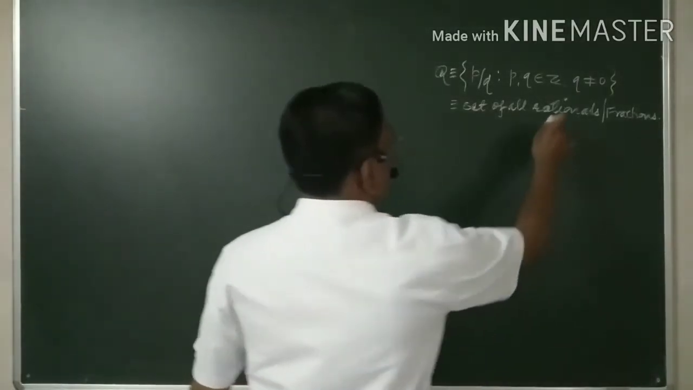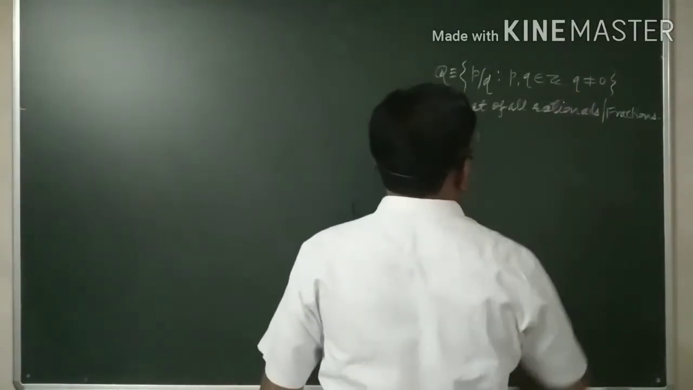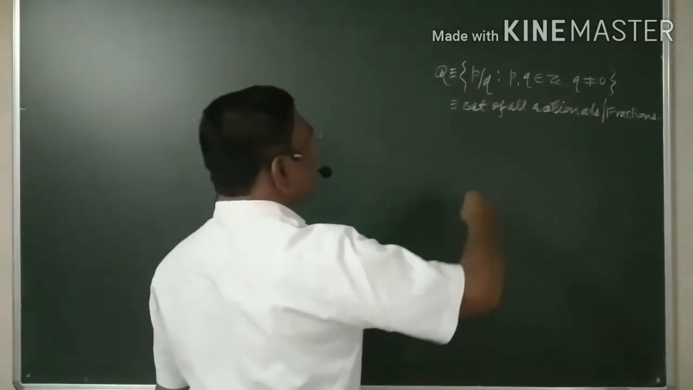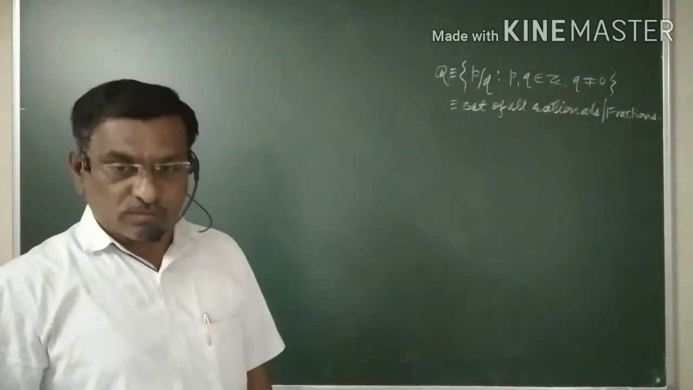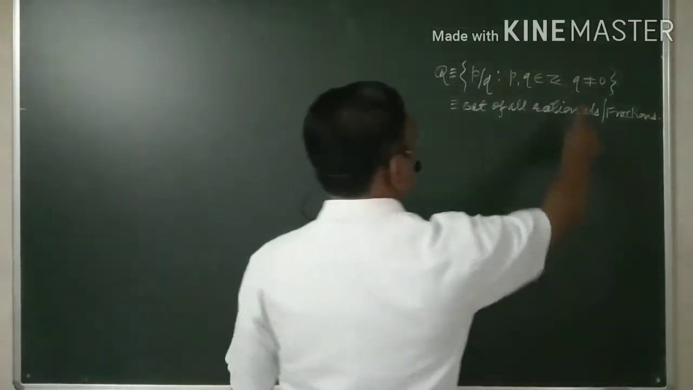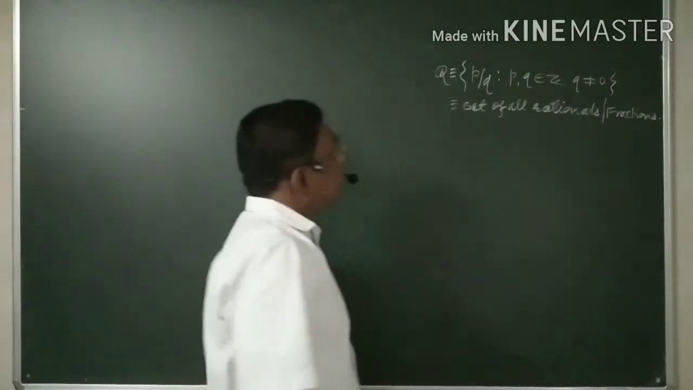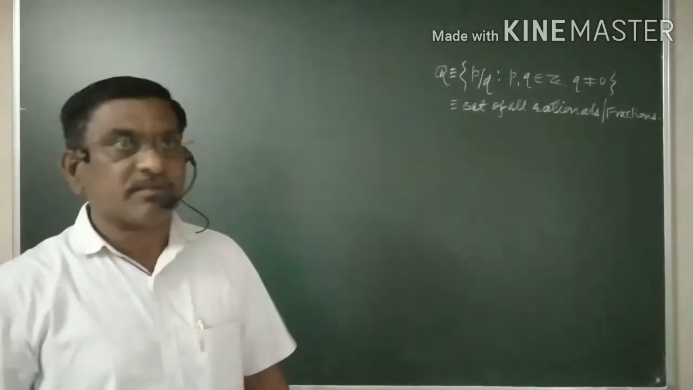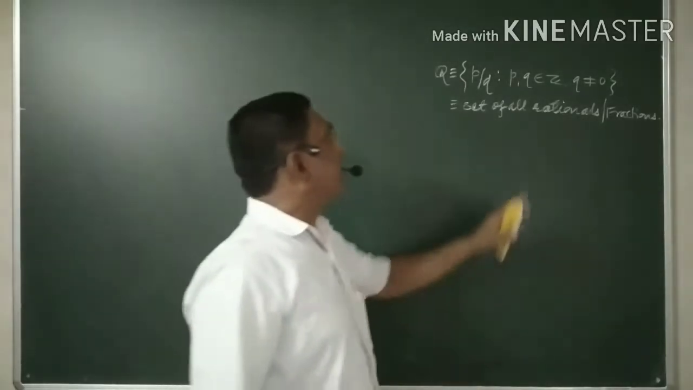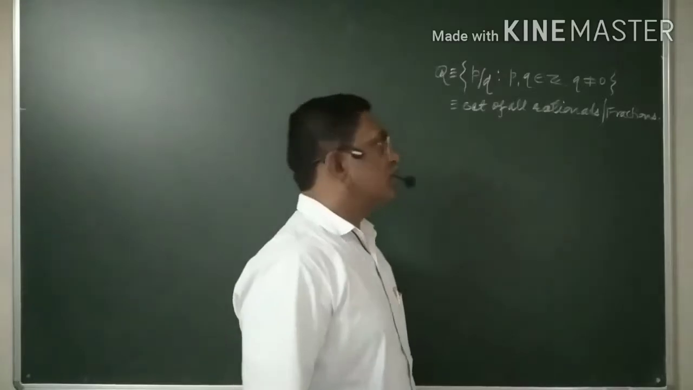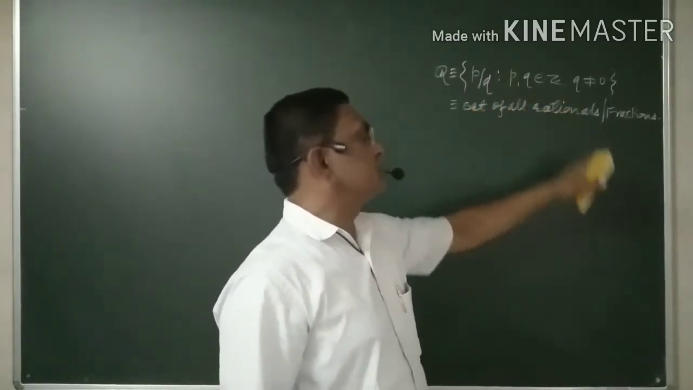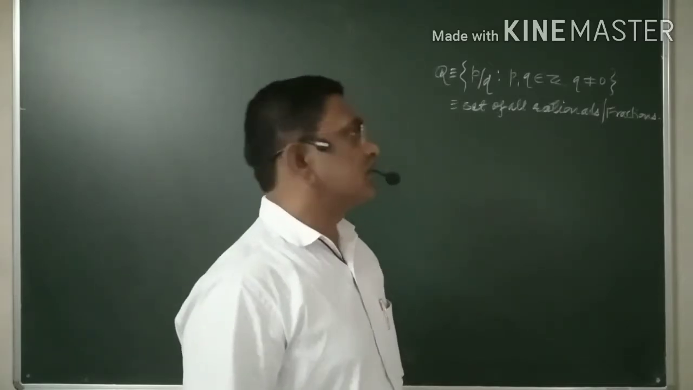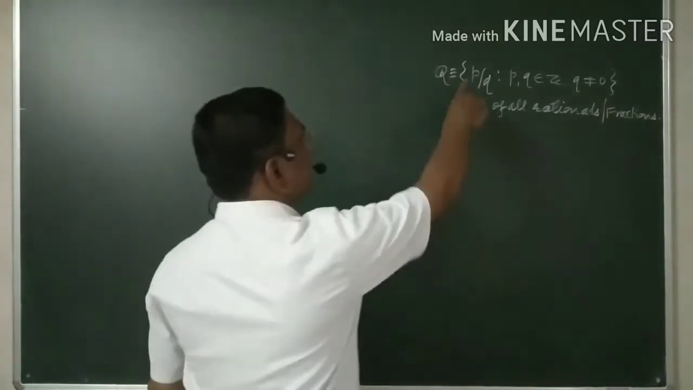Now the question here is why we should not consider q to be 0. One may ask what will happen if q is equal to 0. Before going to that, whether q is 0 or not 0, let me define this set clearly.